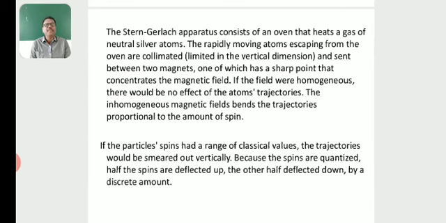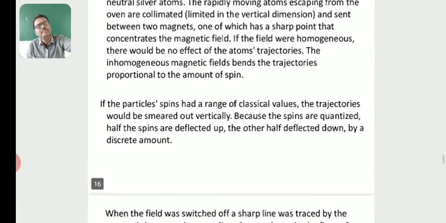If the particles' spins had a range of classical values, the trajectories would be smeared out vertically. But because the spins are quantized, half of the spins are deflected up and the other half deflected down by a discrete amount, just what we saw in the above diagram.